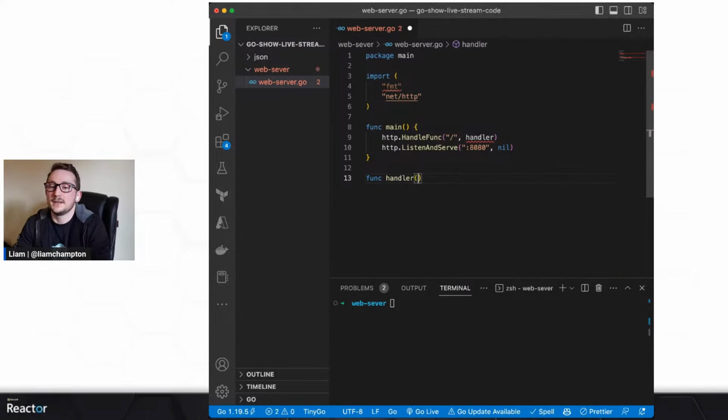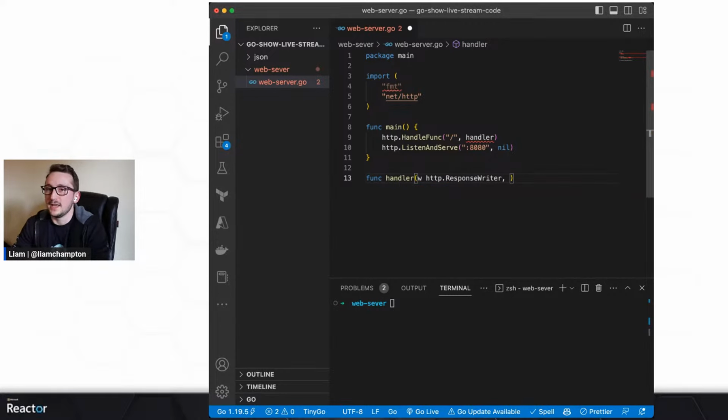And then I want to pass in a response writer. So I'm going to say w, which is just a variable. And I'm going to say http.ResponseWriter. Now we do that because we want to be making requests and we want to take in a response and give out a request. This is all in the function signature.